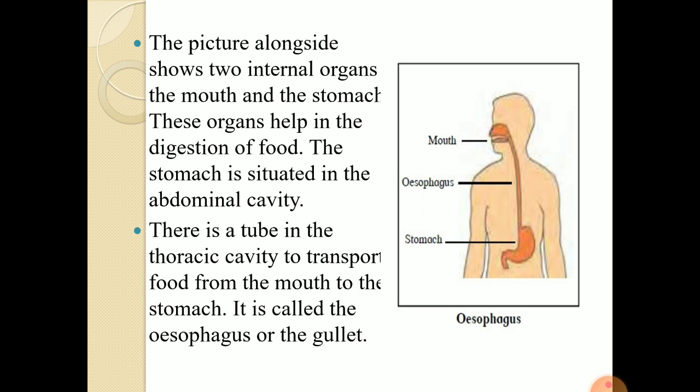Now, the picture alongside shows 2 internal organs, the mouth and the stomach. These organs help in the digestion of food. The stomach is situated in the abdominal cavity. There is a tube in the thoracic cavity to transport food from the mouth to the stomach. It is called the esophagus or the gullet. Now, can you see in the picture? There is something called the mouth.